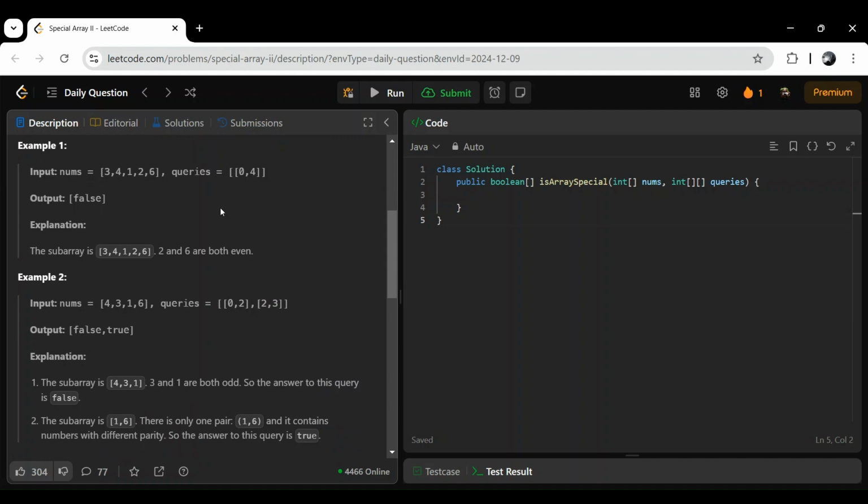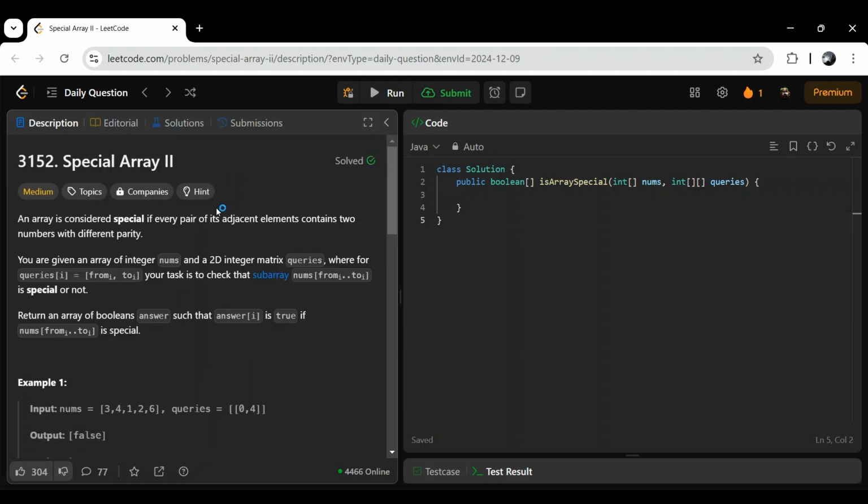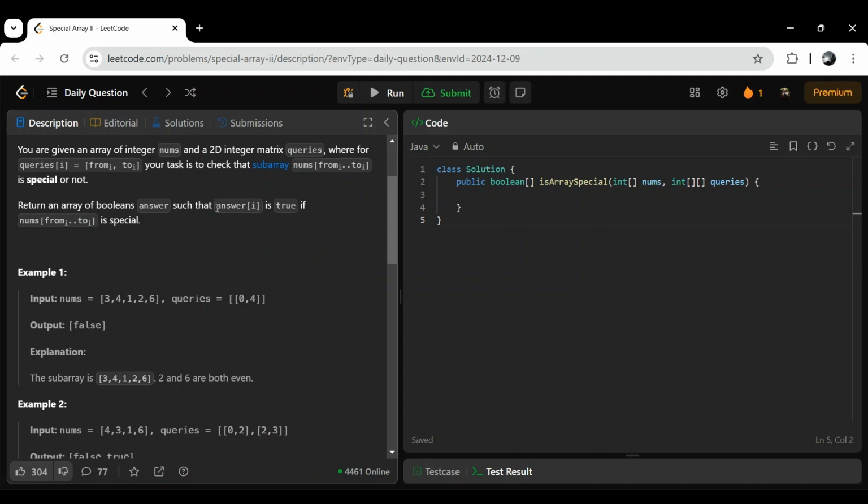So next, we can solve this question in a different way, using a TreeMap. What I'm doing is I will traverse this array first, and add into the map the pairs which have the same parity.